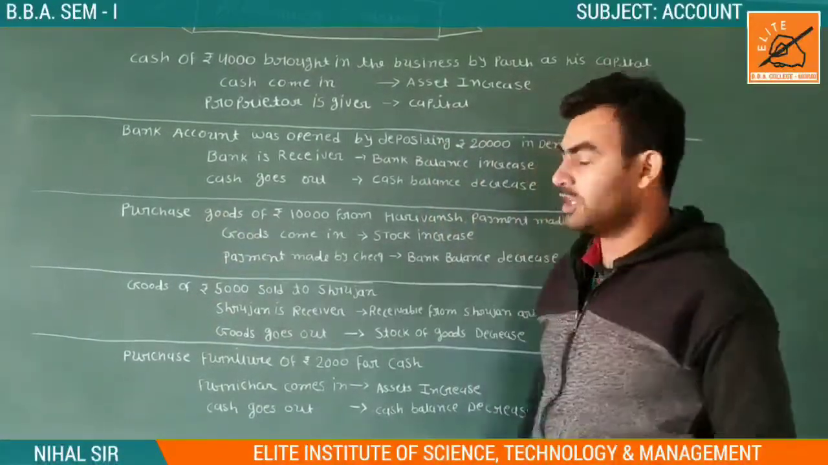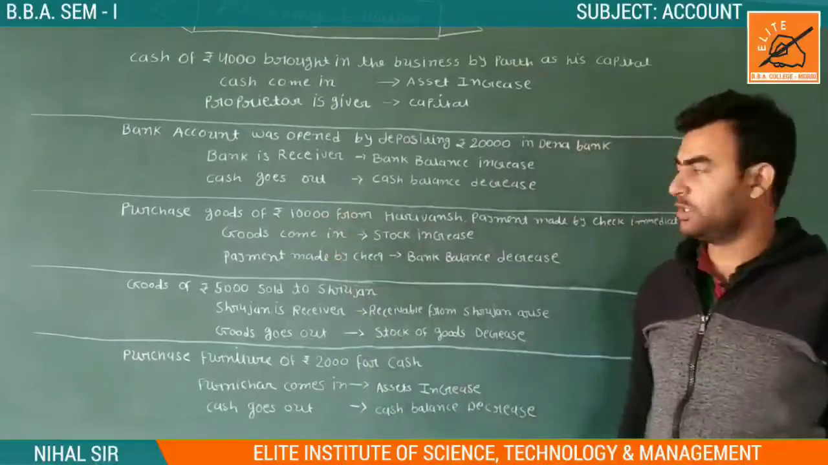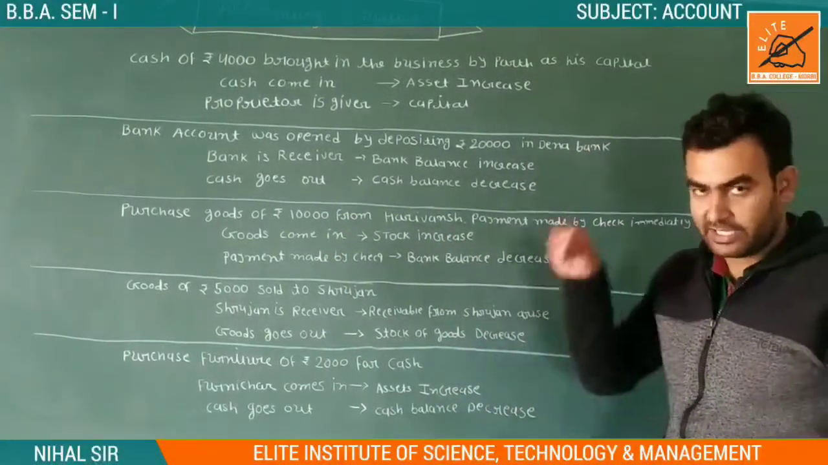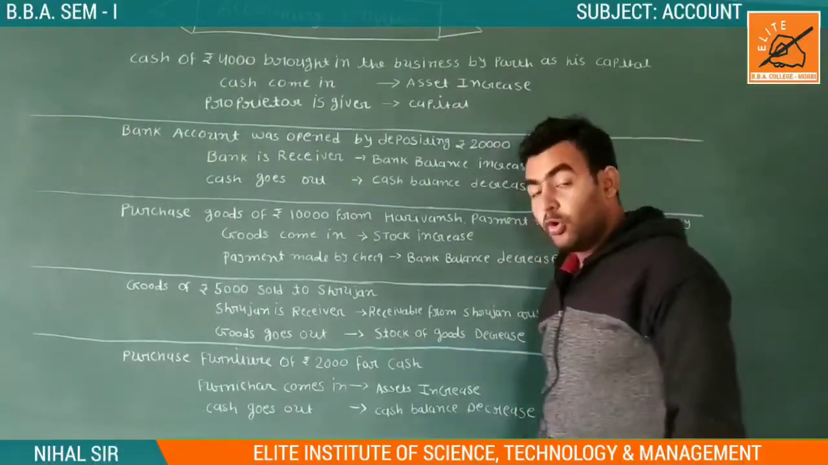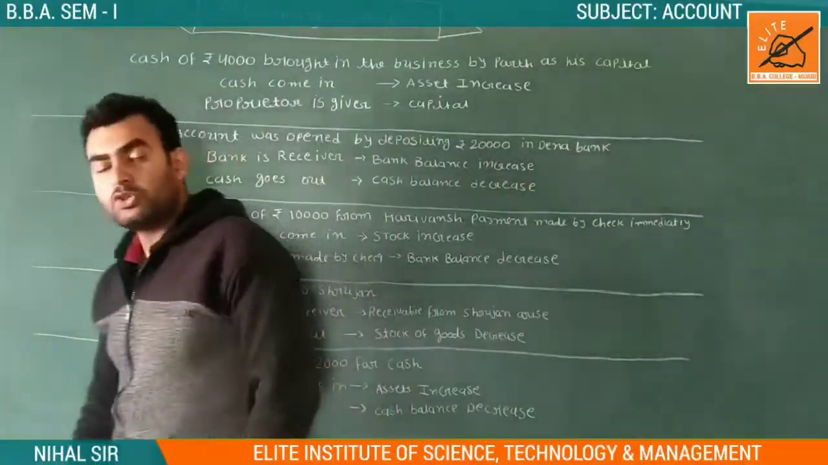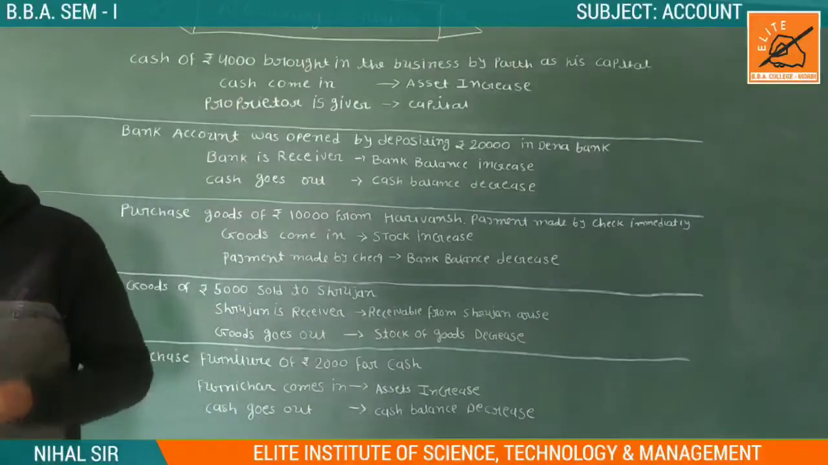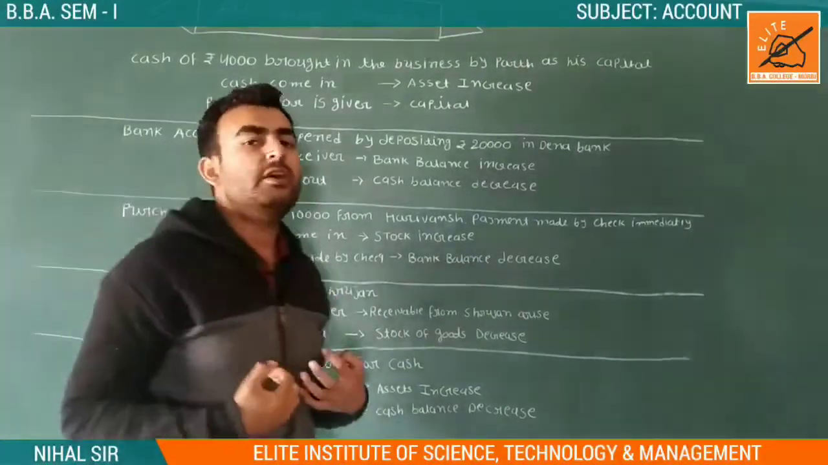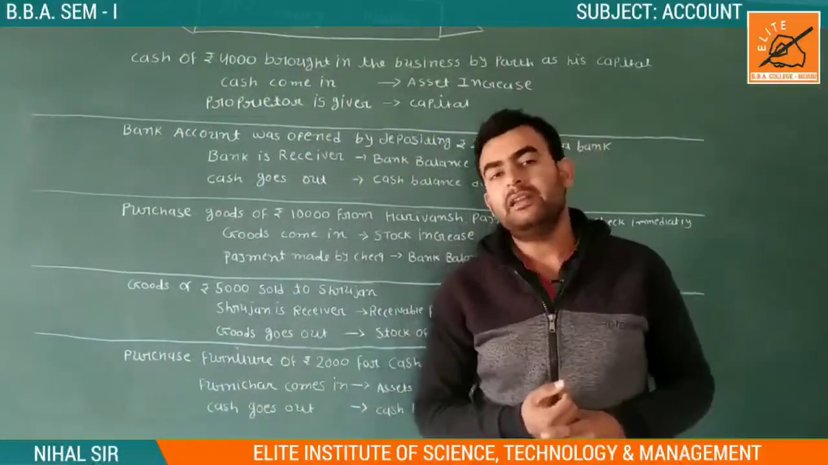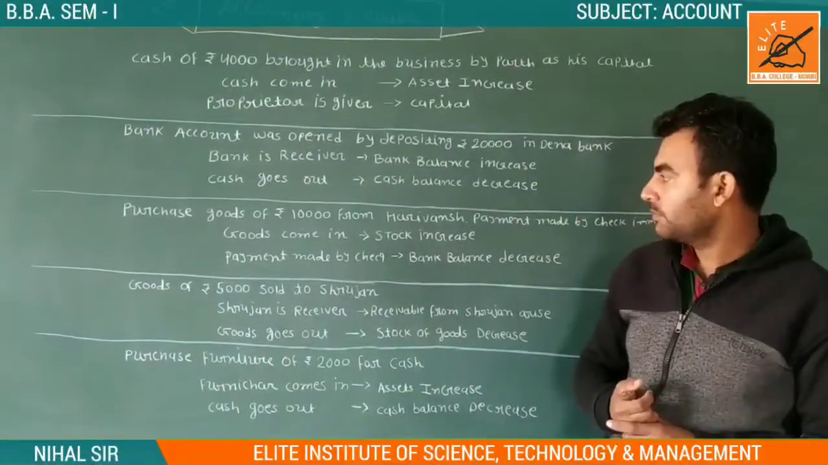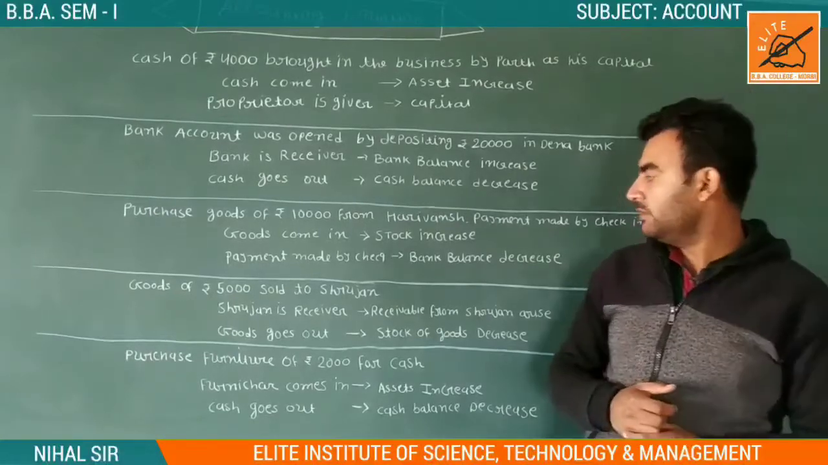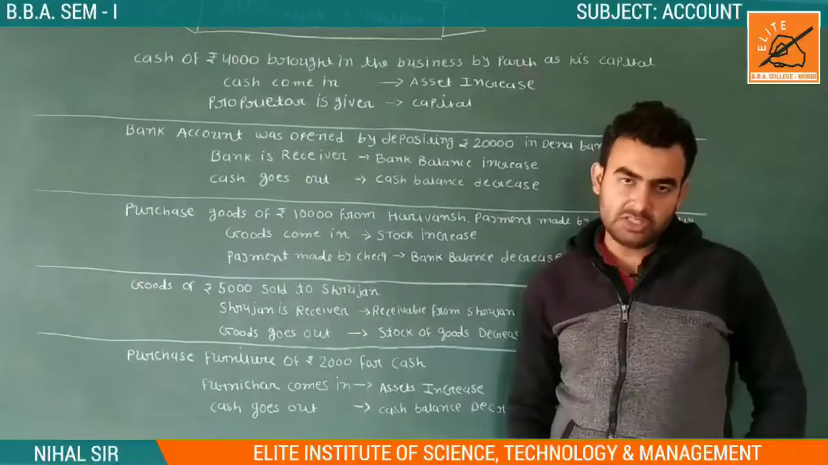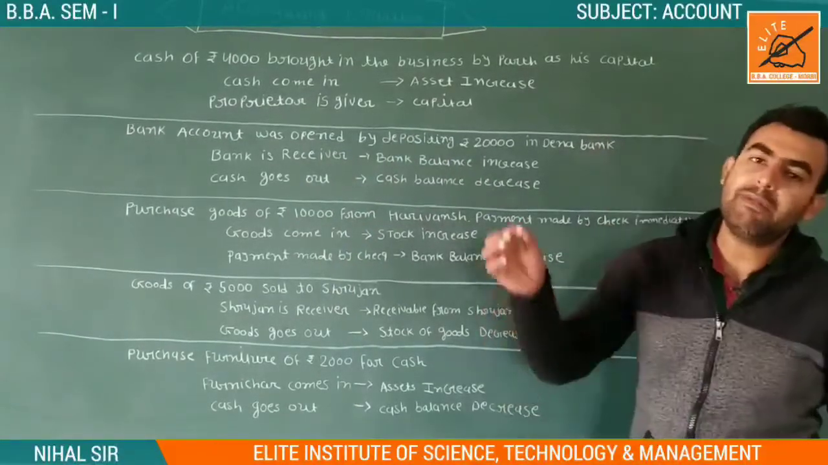We have purchased goods. Of how much? ₹10,000. From whom? From Harivansh. He has been paid by check, so the check will go to the bank. When we are purchasing goods, what happens? Our goods increase, our stock is increased, because goods have come into our business. And when we are purchasing goods, we pay for this, and we are paying by a check.